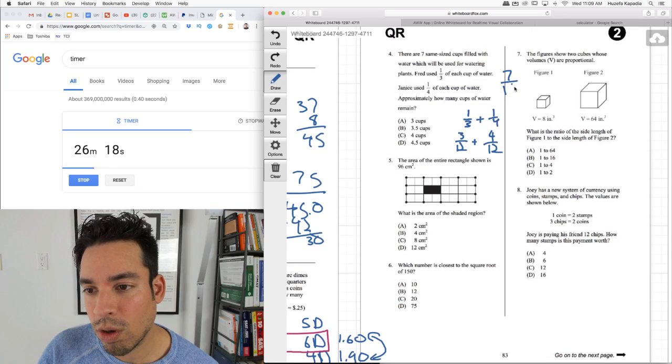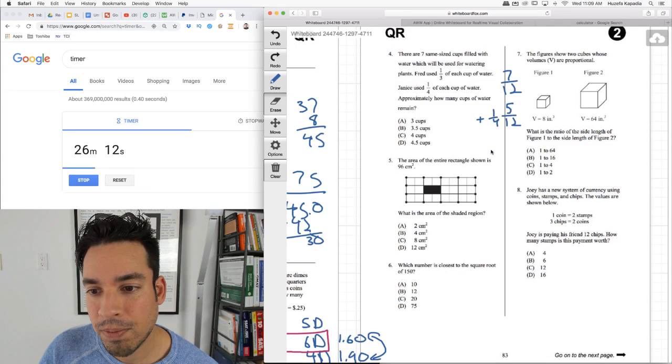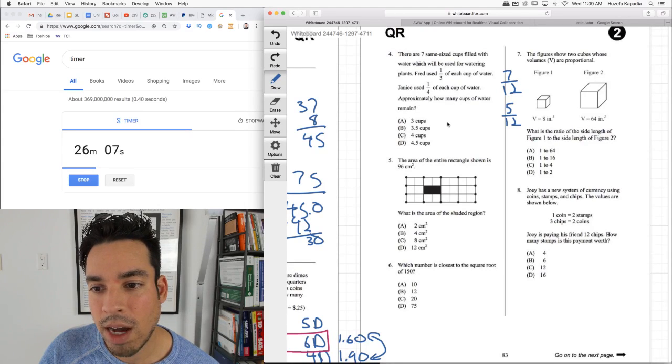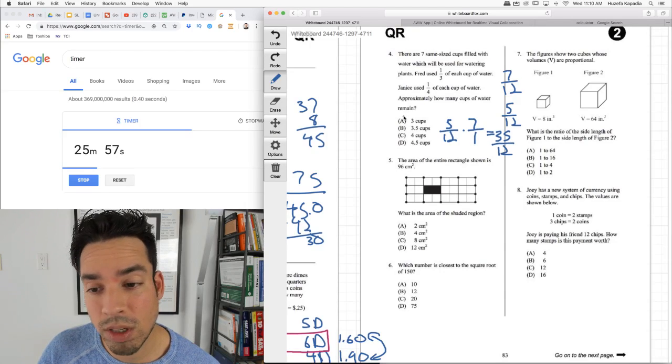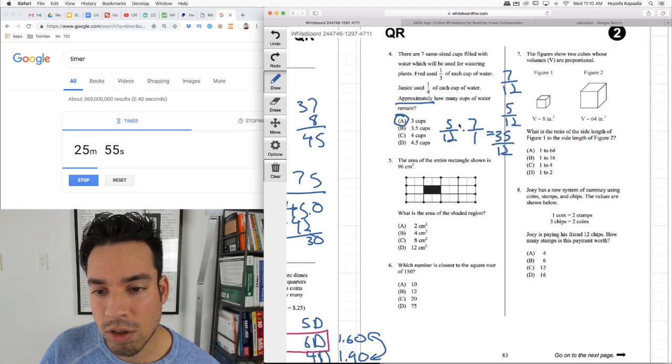So 7/12 is what's been used, which means 5/12 remains. Now how many cups of water remain? 5/12 times 7, and that's our total. So that's 35 over 12, which is approximately 3. If it was 36, it'd be exactly 3. It says approximately, so I'd say 3.